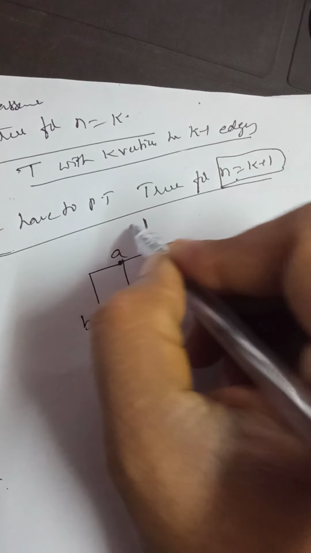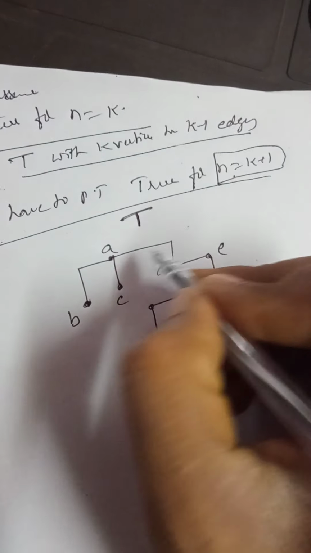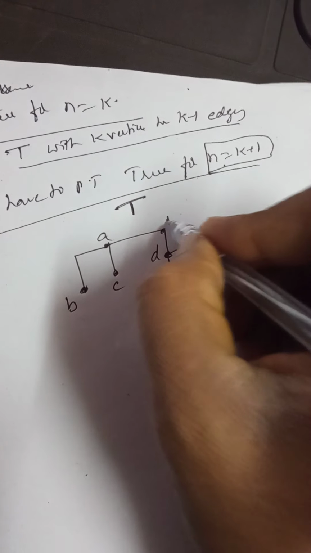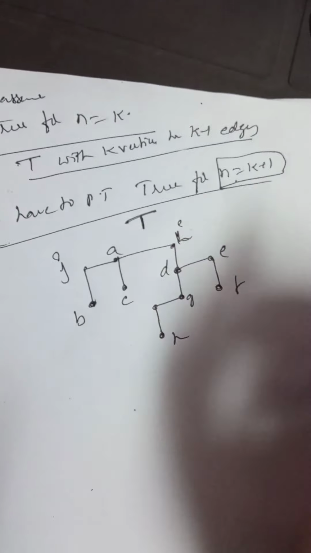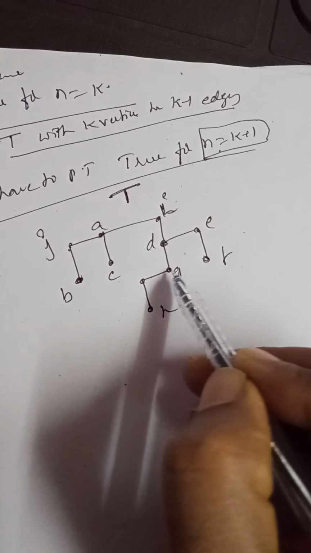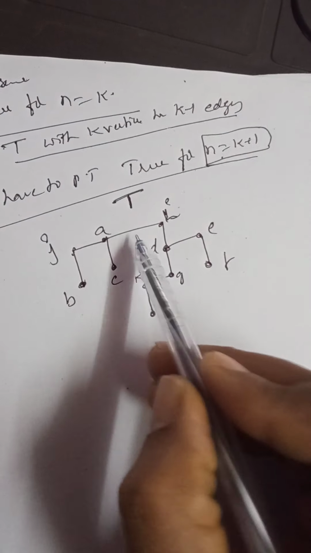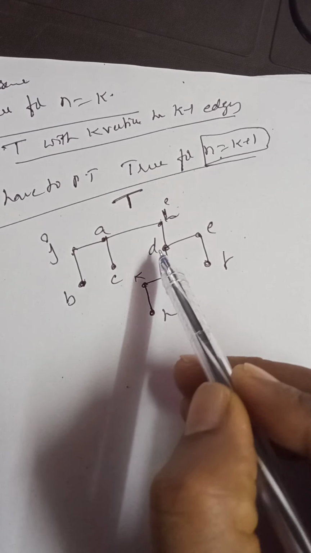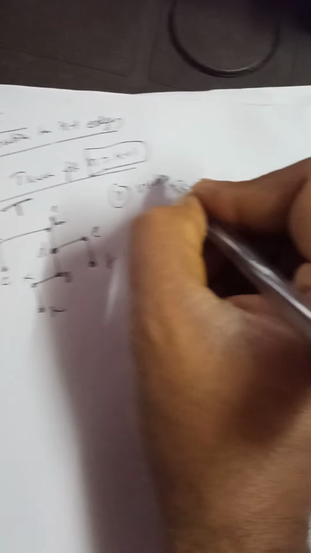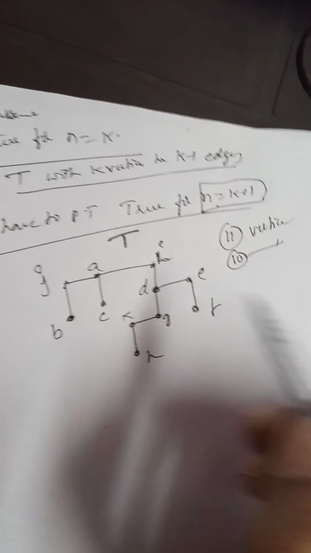See, assume that this is a tree. Right. How many vertices are there? A, B, C, D, E, F, G, H, I, J, K. Right. 1, 2, 3, 4, 5, 6, 7, 8, 9, 10, 11. Once again, we'll count: 11 vertices are there, right? And how many edges are there? 10 edges are there.